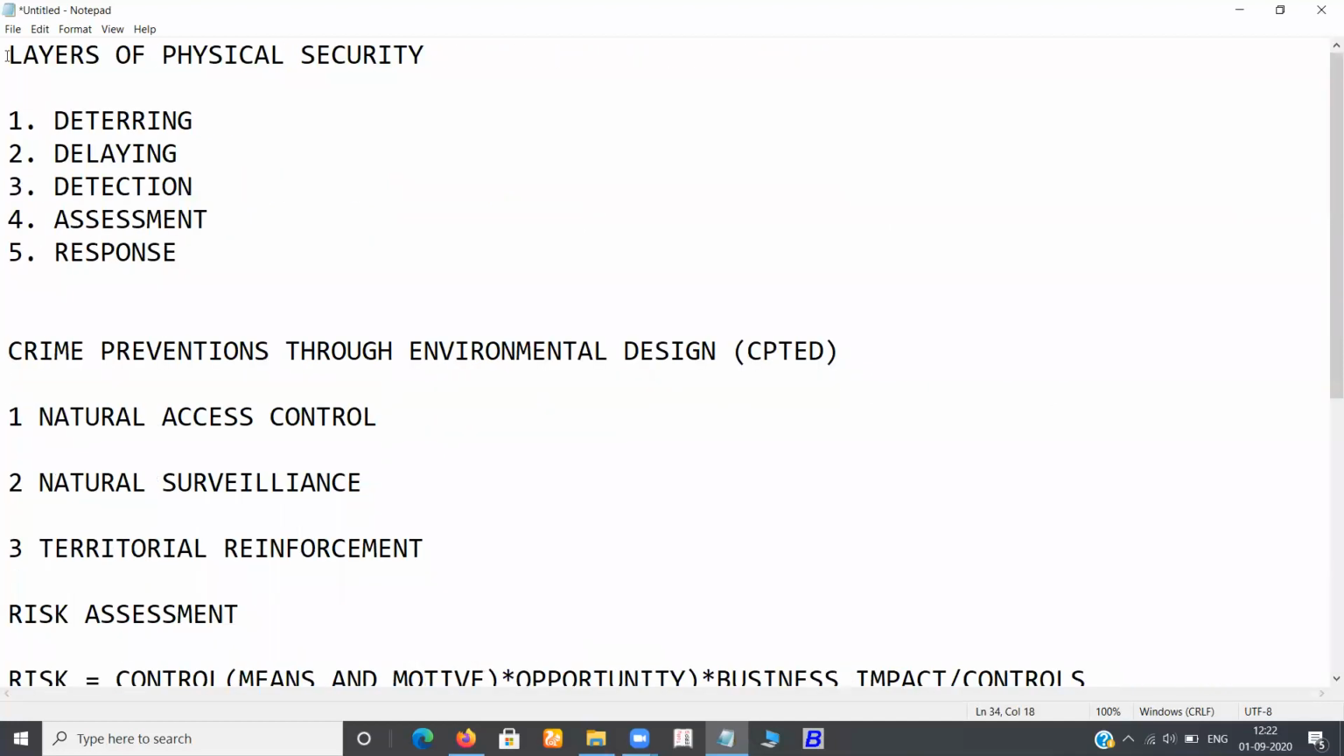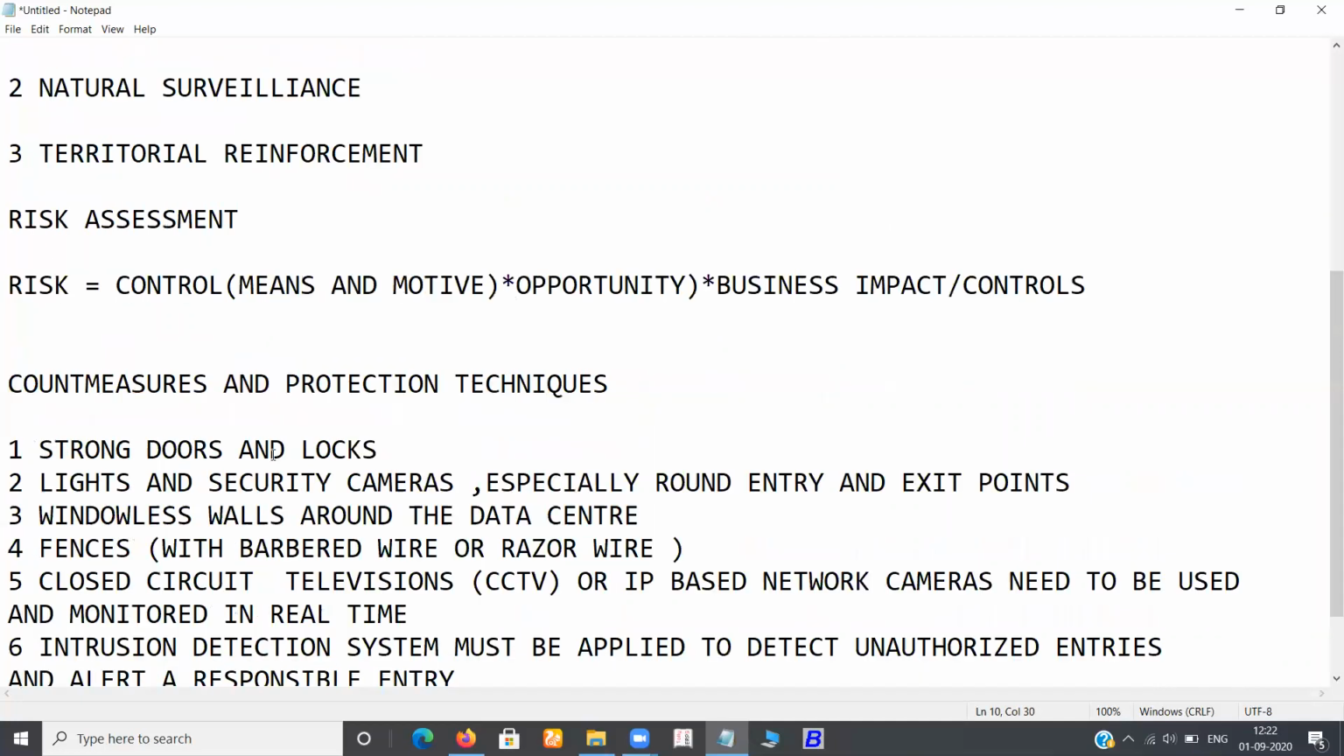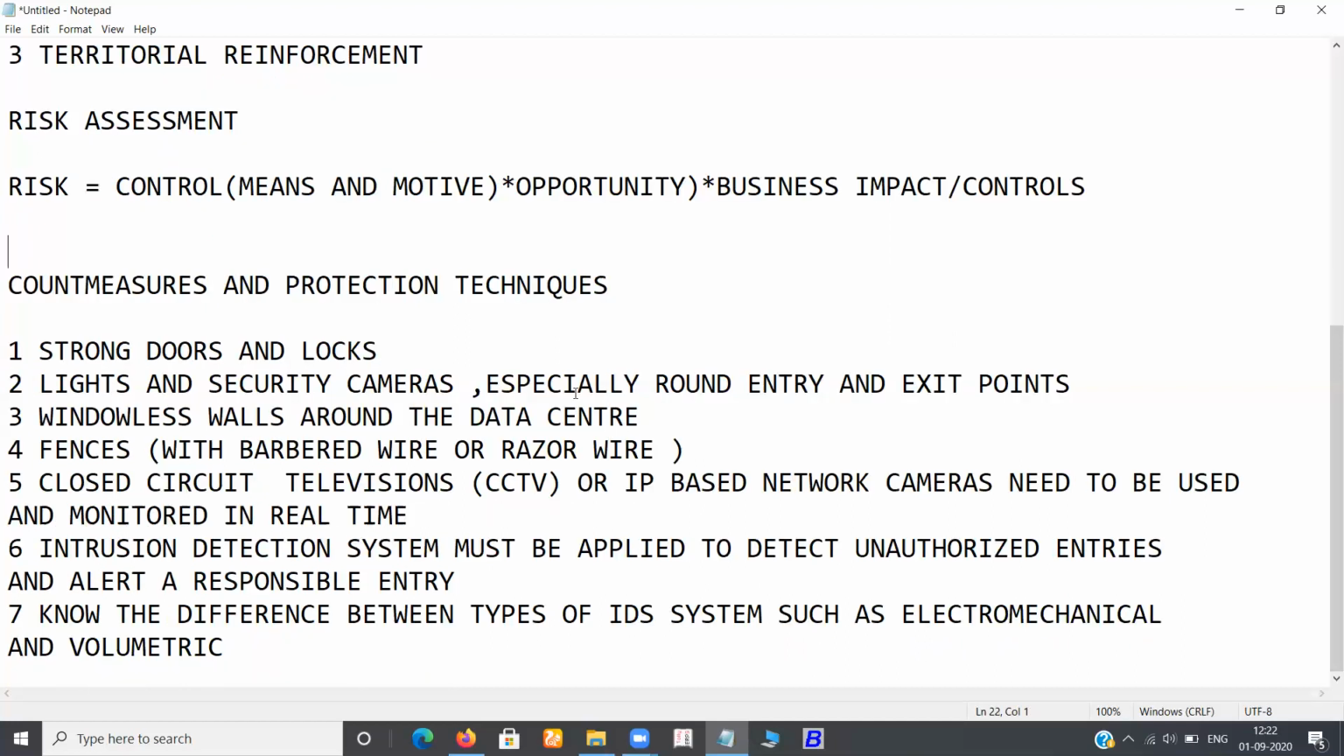So, in today's lecture, we have discussed the layers of physical security, crime prevention, risk assessment, and countermeasures and protection techniques. In tomorrow's lecture, we'll be discussing system hacking.